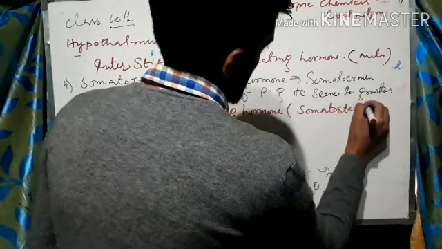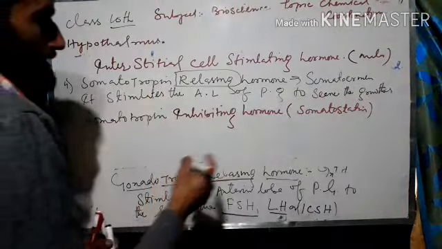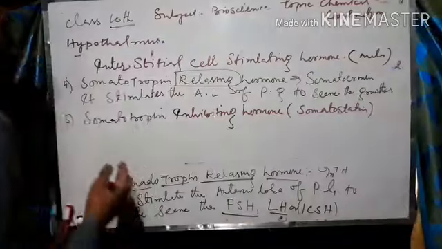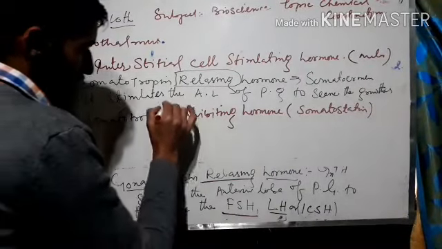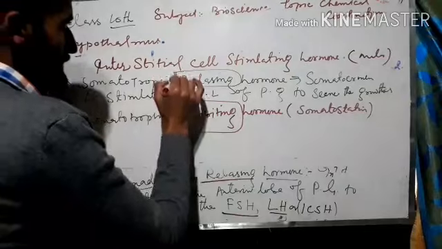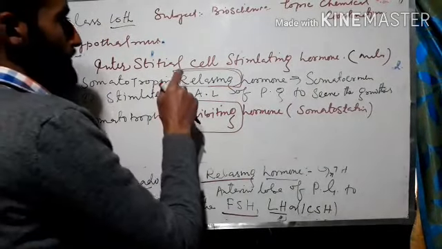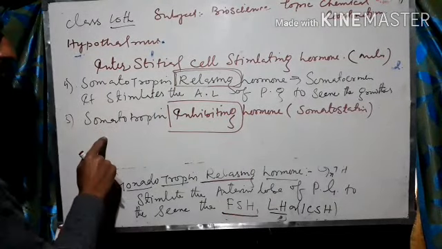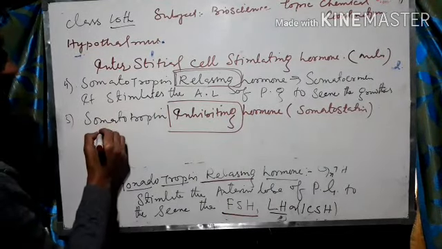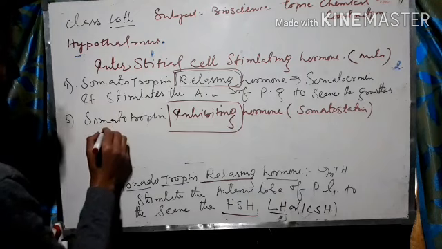Somatostatin. Here is somatokinin. This is somatostatin. Here is inhibiting, here is releasing. It was stimulating the pituitary gland to release the growth hormone. What will it do? It will inhibit the secretion of growth hormone.